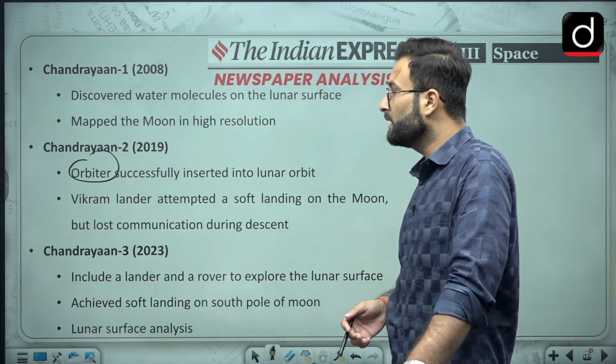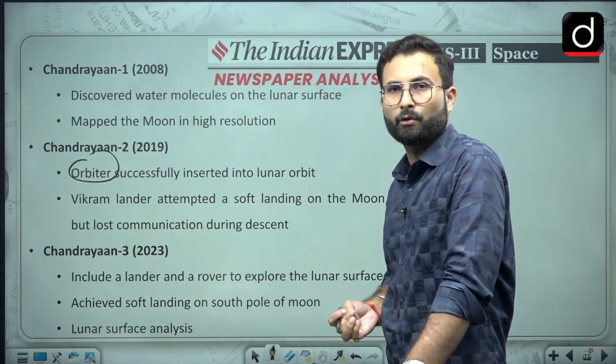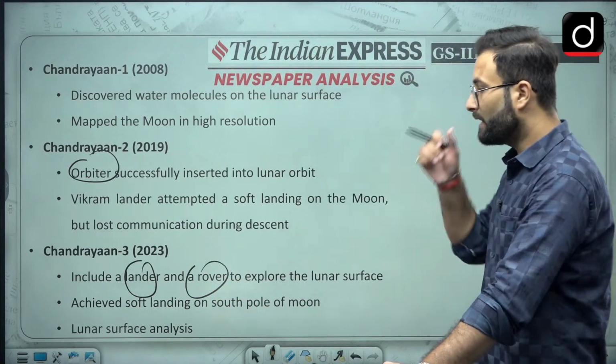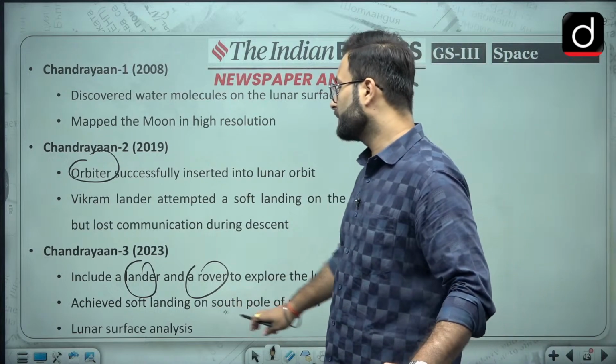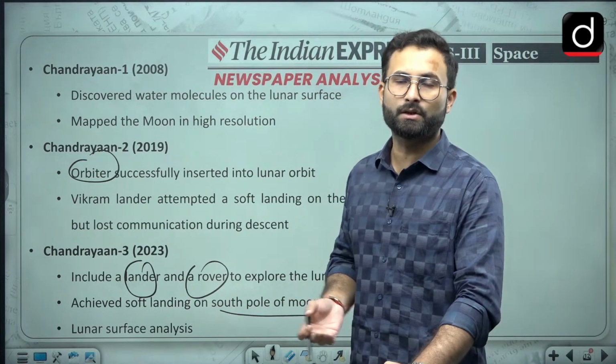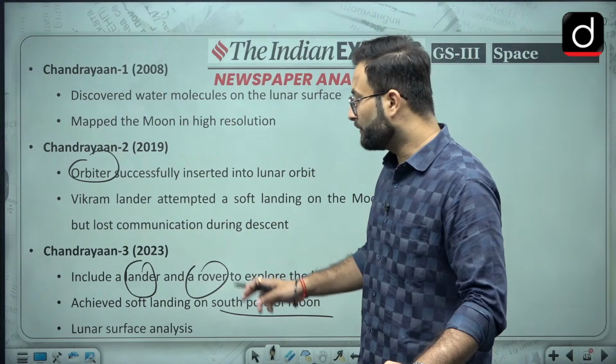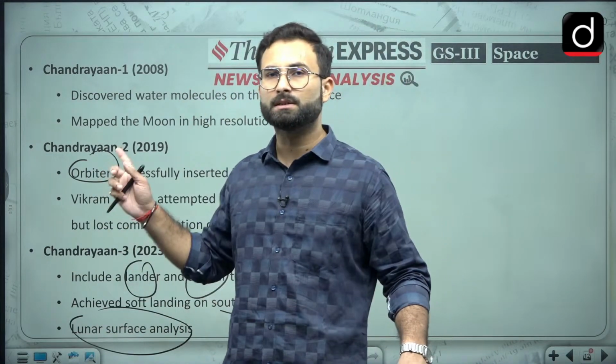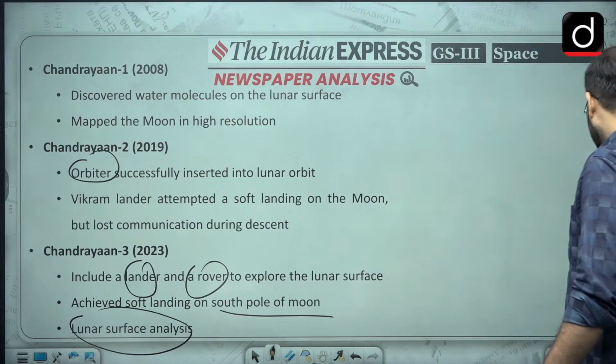Coming to the Chandrayaan 3, since we already have an orbiter over there, we have sent a lander and a rover to the moon. Okay, and we have achieved soft landing on the south pole of the moon. So India becomes the first country to soft land on the south pole of the moon in the world, and lunar surface analysis will be done by the Chandrayaan 3. So that is about the Chandrayaan series when we are talking about India's moon missions.